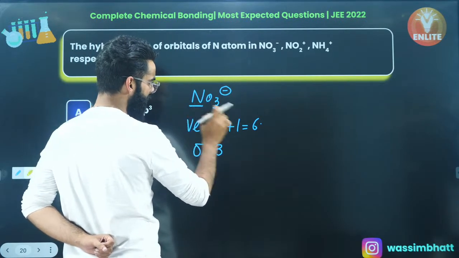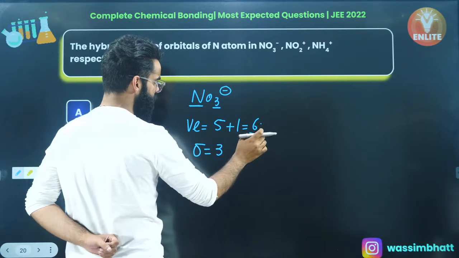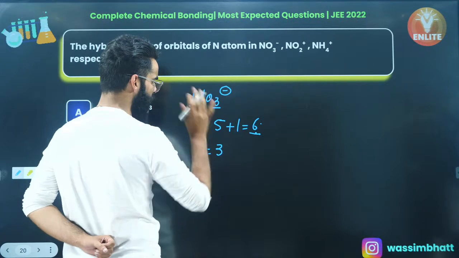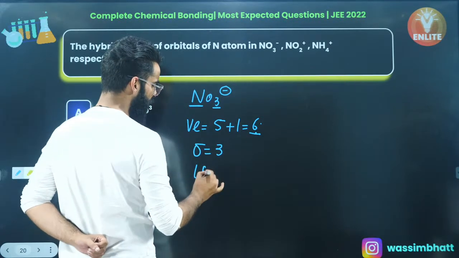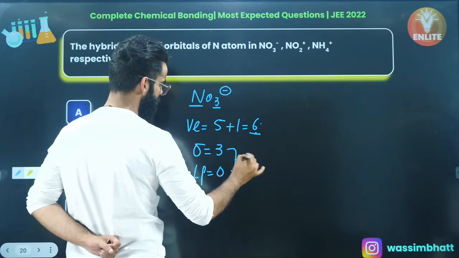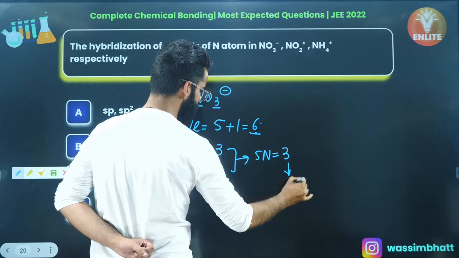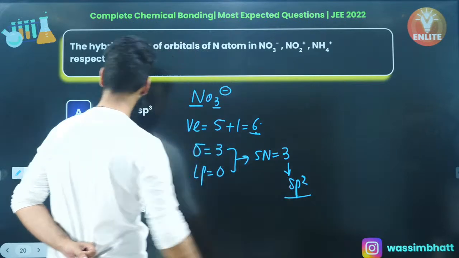So nitrogen has 6 valence electrons right now, so it would have used all its 6 valence electrons to form 6 bonds with oxygens, right? So there'll be no lone pair left on nitrogen as such. So steric number comes out to be 3, and hybridization is going to be sp2, as simple as that.